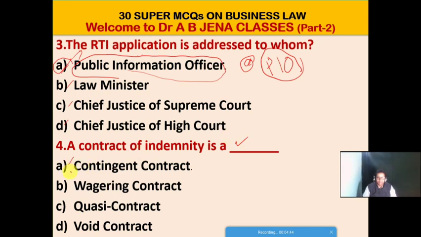Next MCQ: a contract of indemnity is a what? A, a contingent contract; B, a wagering contract; C, a quasi contract; D, a void contract. Friends, so A is the right option for this MCQ. A contract of indemnity is a contingent contract. So the right option is A.